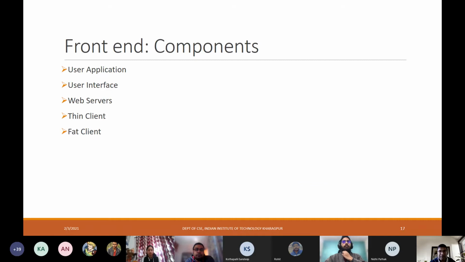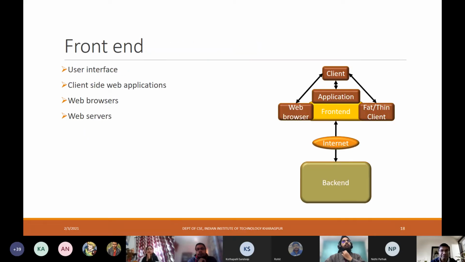Then we have the front-end components: the user application, user interface, web servers, thin client, and fat client. This is the pictorial depiction of it. The front end has the user interface, client-side web applications, web browsers, and web servers.